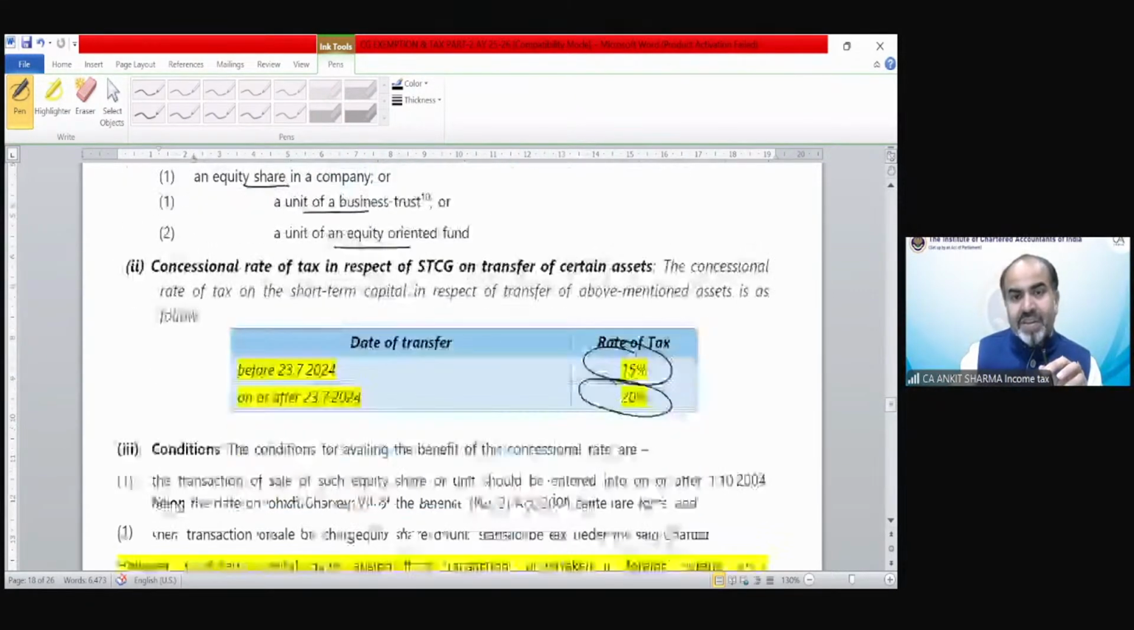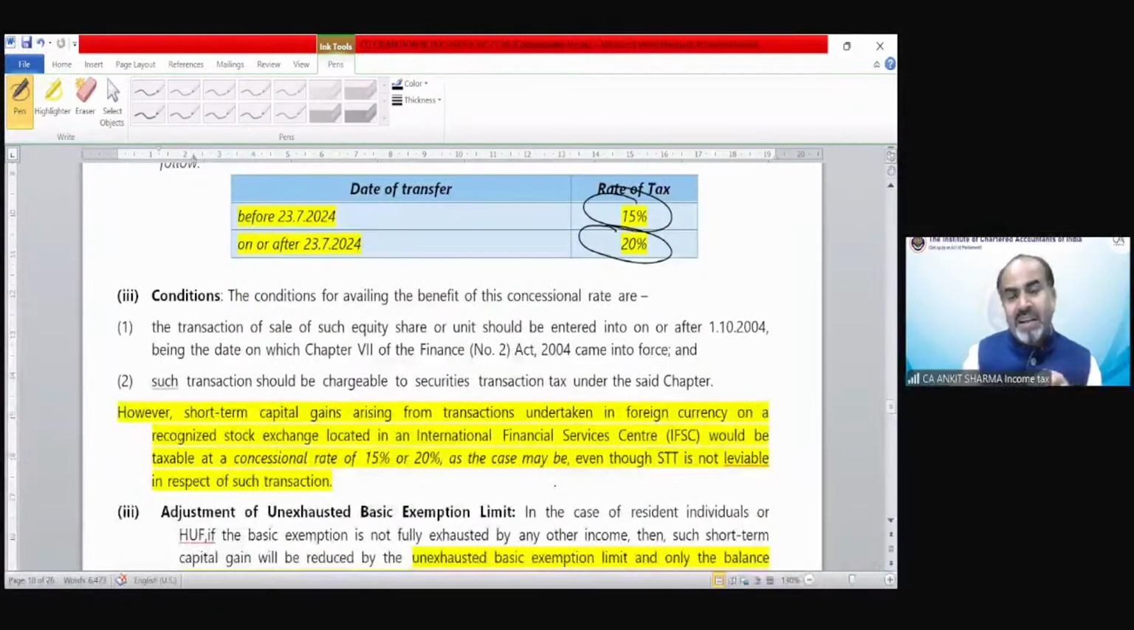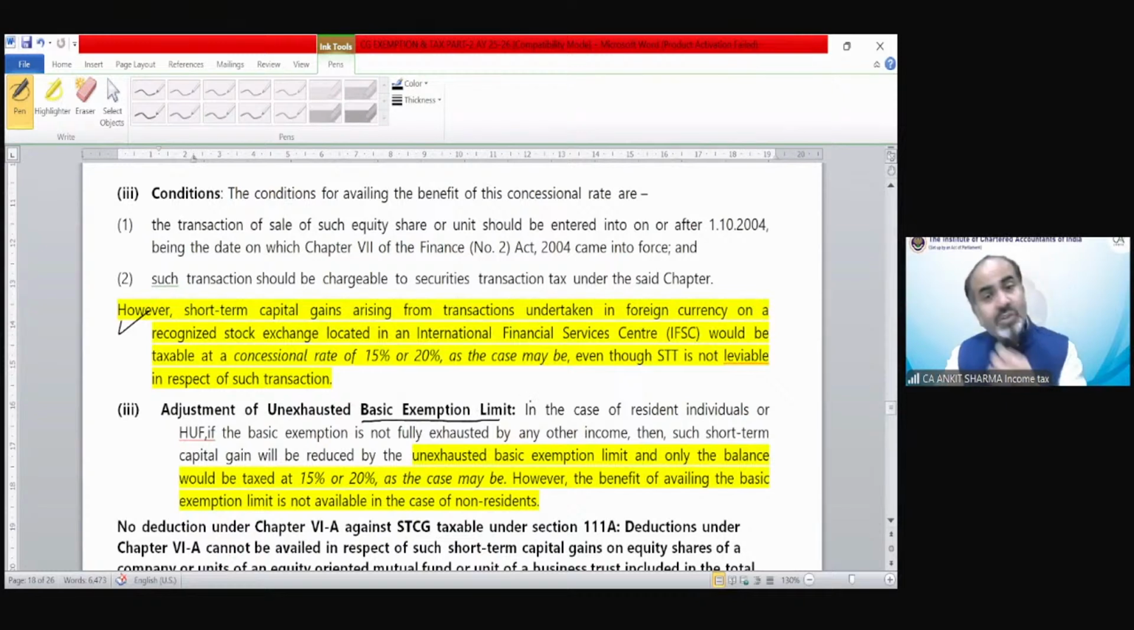So why are we reading it again? Because it has been explained in detail over here. Again, if it is an international financial service center, the same case, the rate would be 15 or 20, even if STT is not paid. Adjustment of unexhausted basic exemption limit. As we discussed, we can claim the benefit of our unexhausted exemption limit from section 111A, 112A, and 112 if you are a resident. Non-resident cannot use the unexhausted basic exemption limit.